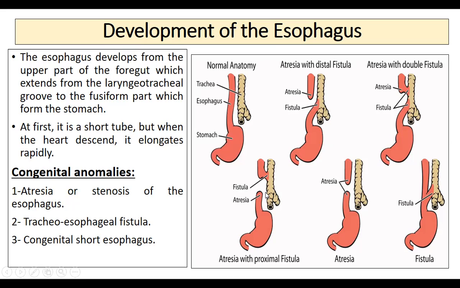the trachea. Sometimes there is total block. Here there is no fistula, only atresia. That is, there is total block and there is no communication between the upper part and the lower part of the esophagus. This is the total atresia. And sometimes there might be a congenital short esophagus. As we saw, because of the descent of the heart it elongates, but sometimes it might remain as a short esophagus.